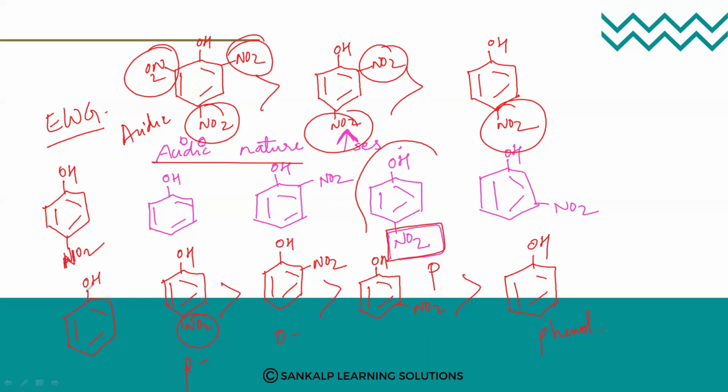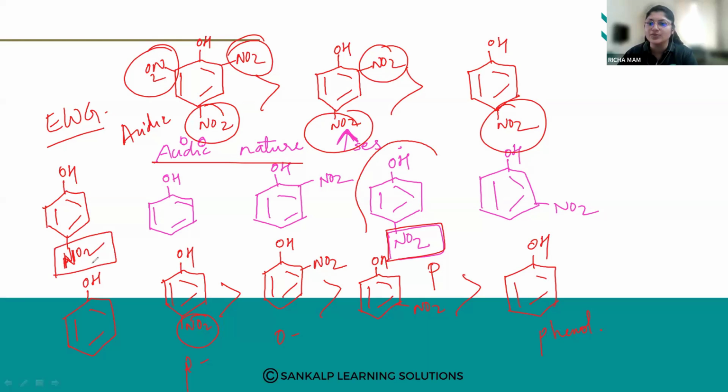I just told you, because of the presence of, in the para-nitrophenol, what is present? The electron withdrawing group is present. So which is the electron withdrawing group? Nitro group. So what you have to write? In para-nitrophenol, the electron withdrawing nitro group will show the inductive effect as well as the resonance effect. So because of that, it is more acidic than phenol. So this is the reason. Like this, it is asked for 2 marks. So you have to note these important things.